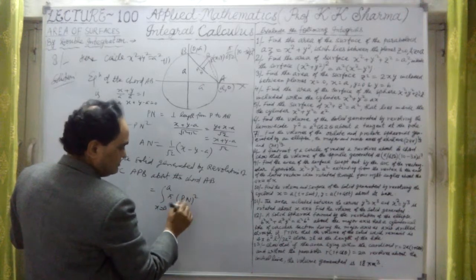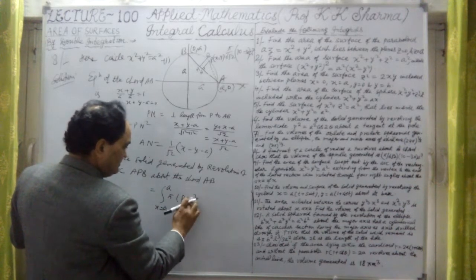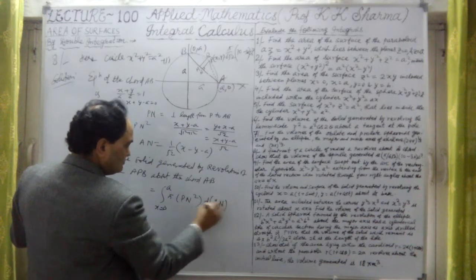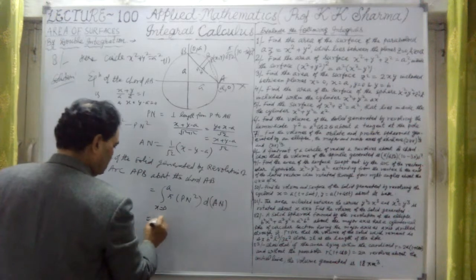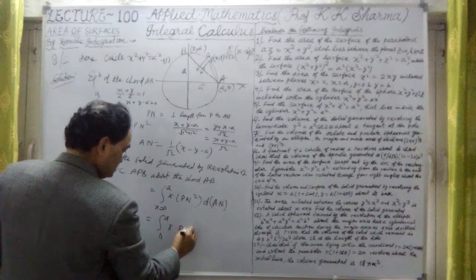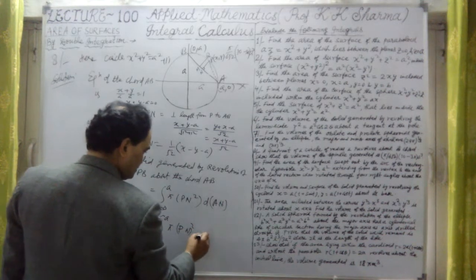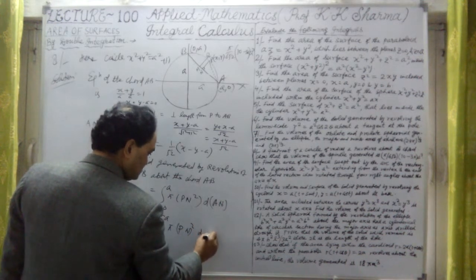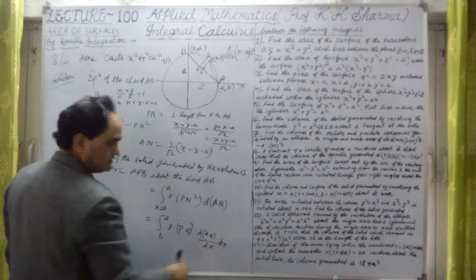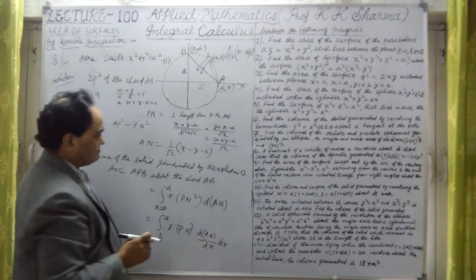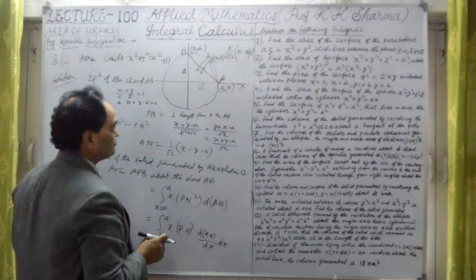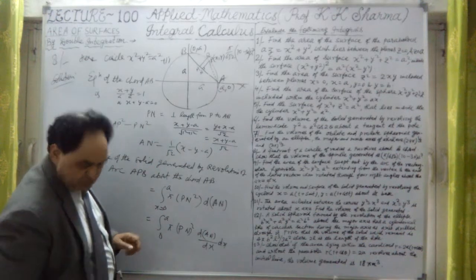This is pn square into dan. So this is integral 0 to a of pi into pn square into dan by dx into dx. We have to differentiate an with respect to x. What is the differentiation of this? Let me write that value here.